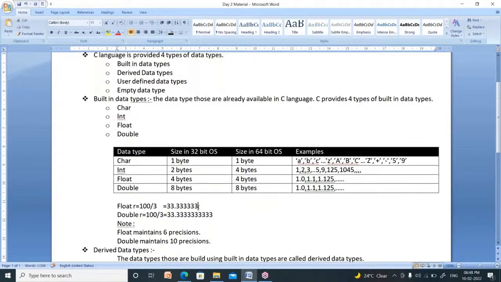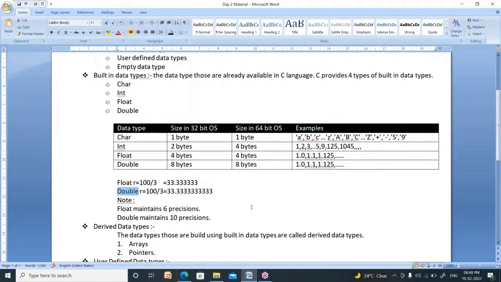Only the number of precisions is the difference between float and double. Size is also different. Size of float is 4 bytes, whereas size of double is 8 bytes. The number of precisions of float is 6, and of double is 10. Those are the differences. Now is it clear what is character, what is integer, what is float, what is double? Is it clear?